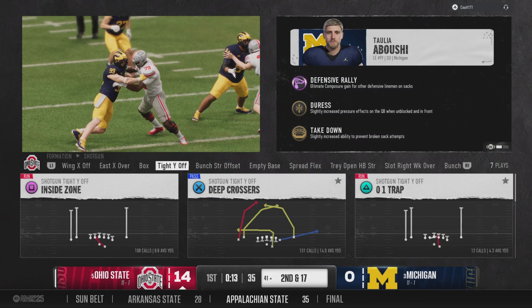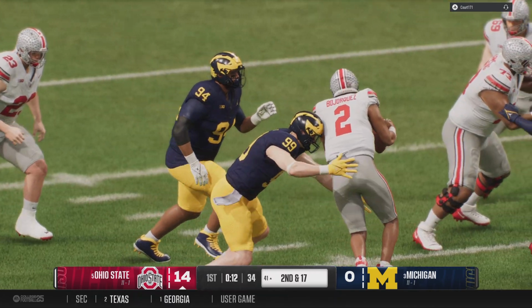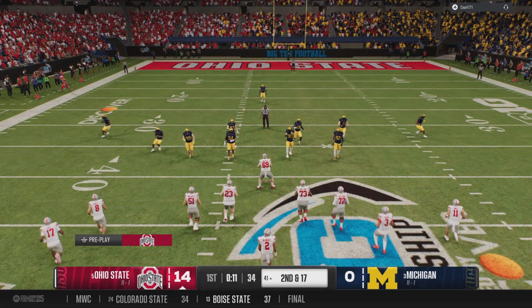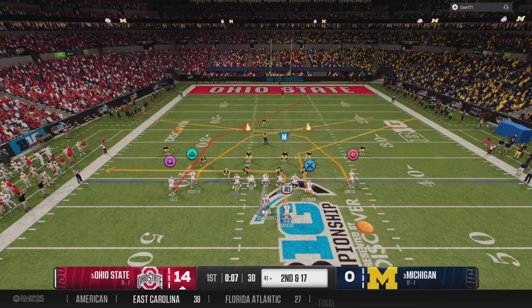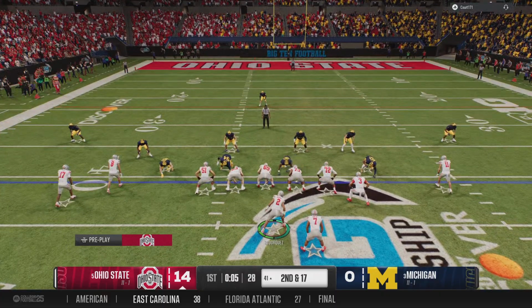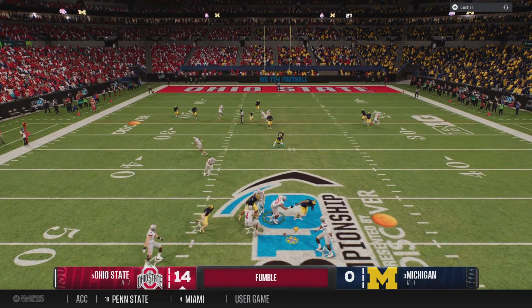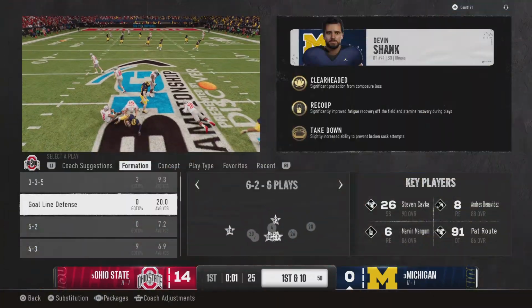Fellas here. And when you can get pressure like this, that's what separates good defenses from great defenses. When you think back to the Michigan teams, when they've been exceptional, they've had defensive line play just like that. The offense will line up, chance for a couple more plays before the end of the quarter. Second down, we're going to throw it. Nowhere to go. The ball knocked loose. The defense recovers the fumble.